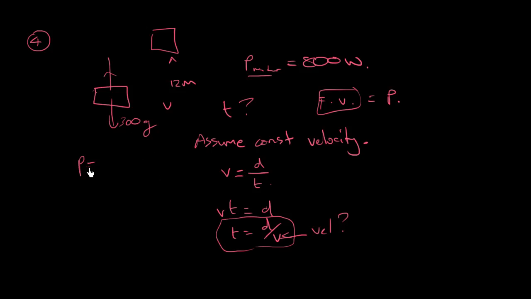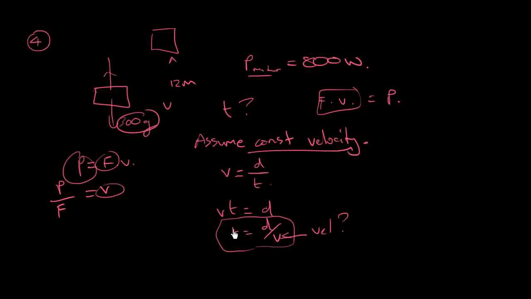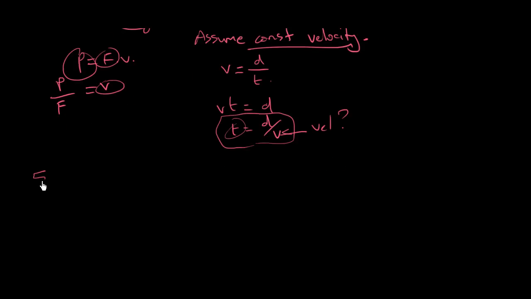Well, we know that the power is equal to the force times the velocity. They give us the power, we only need to know the force now. So if we want to know the velocity, let's rearrange. It would be P over F. Okay, and we need to know the force because we already have the power. What's the force? Same thing as we said before. If it's going to move at a constant velocity, then if the weight is 300 g, so is the force going to have to be also 300 g. So from there we can get our velocity, and then from here we can get our time. Does that make sense?